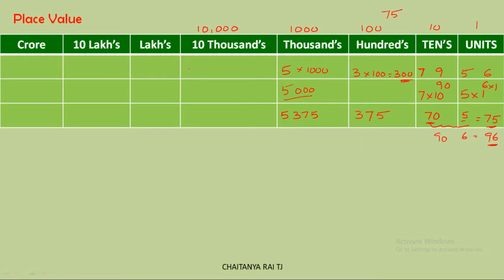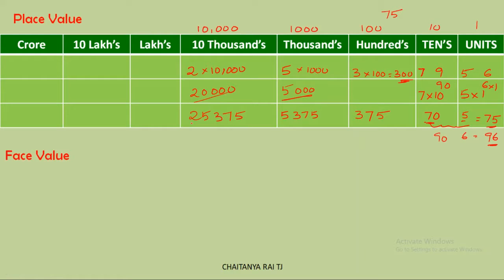For example, if we take 2 here, this becomes 2 times 10,000, 20,000. So here it is 20,000 and here it is 5,000. 20 plus 5 is 25,000 plus 300 plus 75. This becomes 25,375. In this way we can write as many numbers as we like.